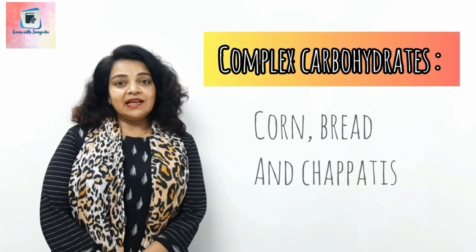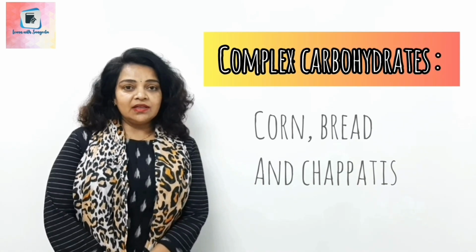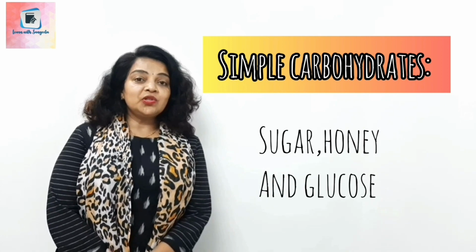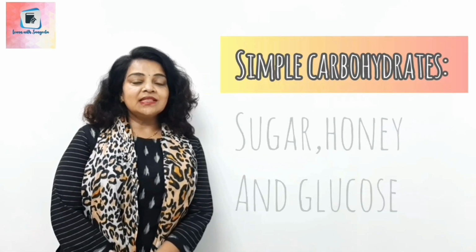Carbohydrate, as you know, gives us energy. Now what are the sources of carbohydrate? Complex carbohydrate and its sources are corn, chapati, bread. On the other hand, simple carbohydrate consists of sugar, honey, glucose. These are simple carbohydrates. My next nutrient is fats.